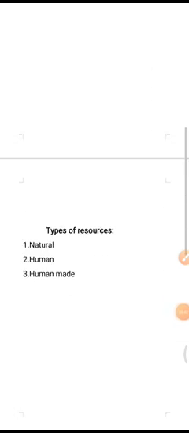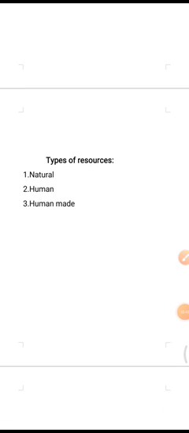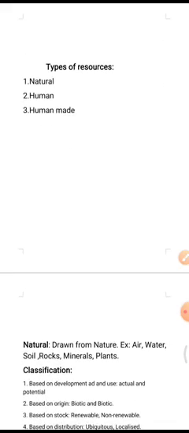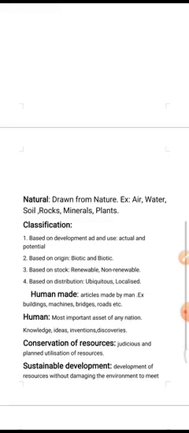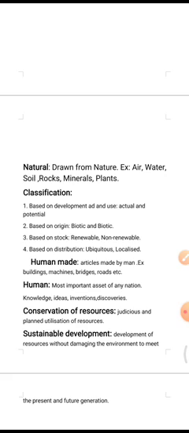Now we will move on to the next concept, that is types of resources. Resources are broadly classified into three types. First one is natural, second one is human, and third one is human made. Now first one is natural resources.